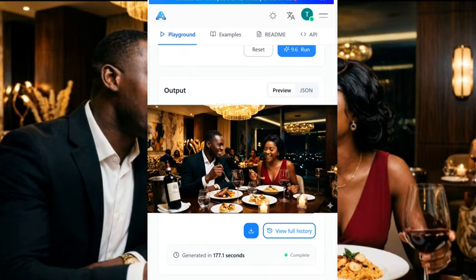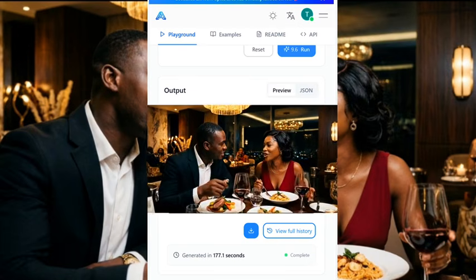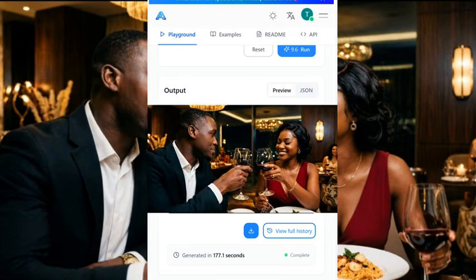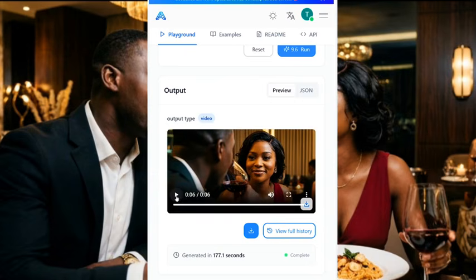Honestly, this is the nicest dinner I've had in a long time. Maybe it's the company that makes it special. You always know the right thing to say.